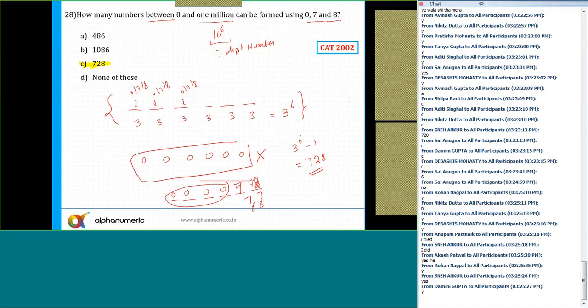If the leading digit is 0, I'll get a 5-digit number. If the first 2 digits are 0, I'll automatically get 4 digits. If the first 3 digits are 0, I'll automatically get 3 digits. So there is no need for making separate cases. You can just do it like this and subtract 1. Any doubt? Can I move to the next question now?